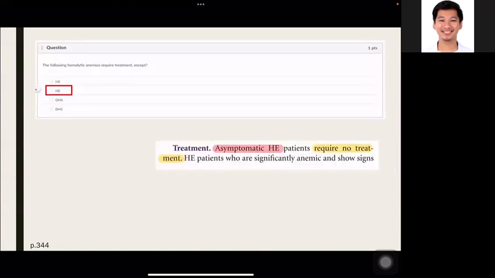Next, which of the following hemolytic anemias require treatment except, di ba sabi natin sa discussion natin, hereditary elliptocytosis usually does not require treatment. This can be seen on page 344.